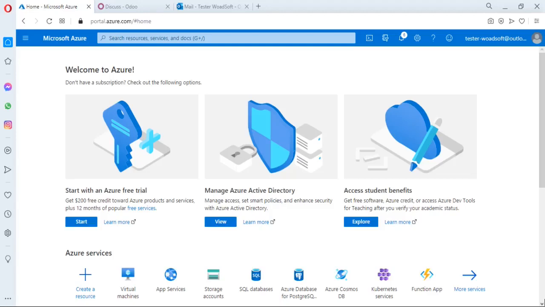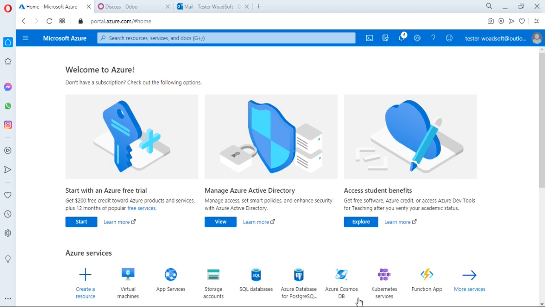Discuss about the Odoo 365 connector. This connector is used to synchronize Microsoft 365 applications into Odoo in both ways. To use this service or connector, you have to create a Microsoft account, and after that you have to log into the Microsoft Azure portal.